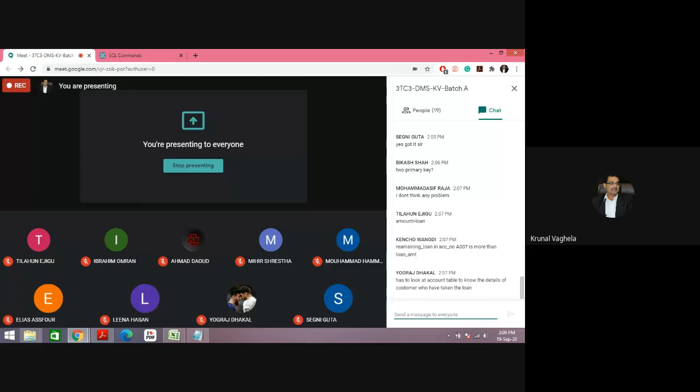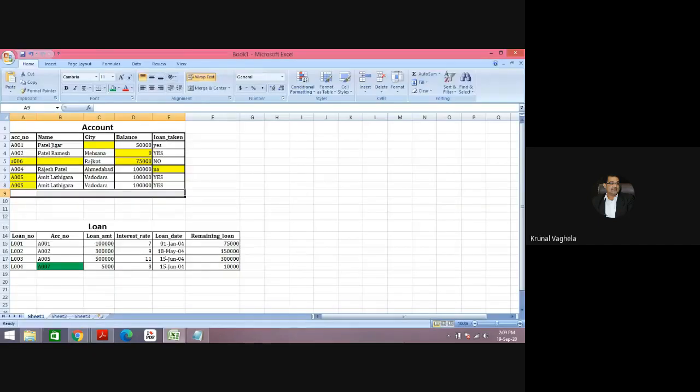So you imagine the situation, there is no communication between the account and loan departments. A person will go to the loan department and say, sir, I want to take the loan and my account number is A007. Then I say, okay, fine, you take the loan. It should not be like this. Your loan should have some account number associated, and it should be here.